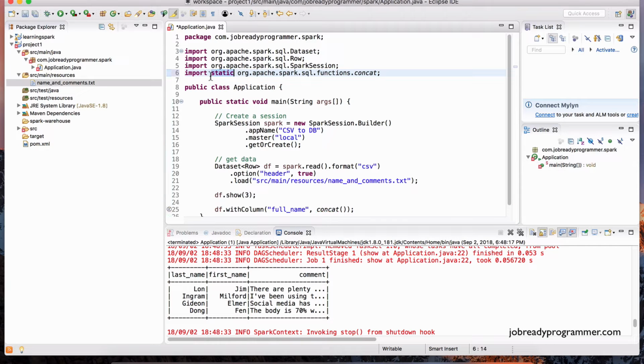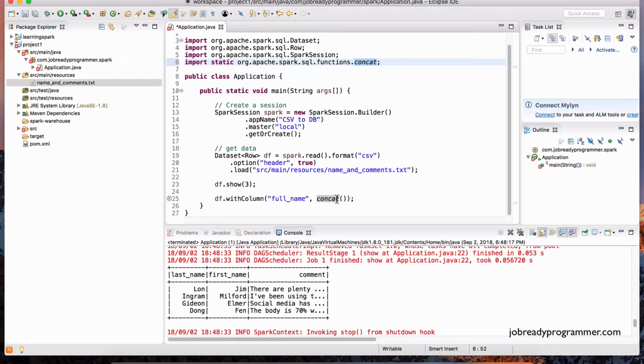So it's import static org.apache.spark.sql.functions.concat. Okay, and now as you can see, it's compiling. This function, of course, returns a column. If you hover your mouse over it, notice it returns a column object. So it does give as the second argument what this method requires, but right now it's not doing anything useful. So let's actually specify the particular column values that we want.